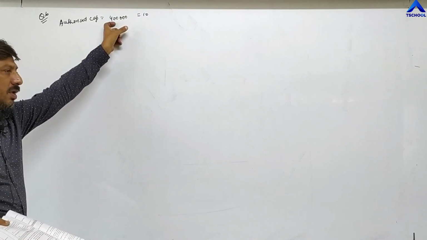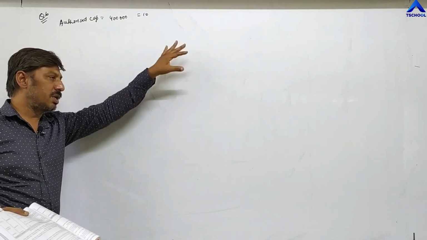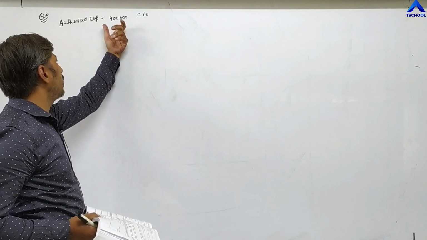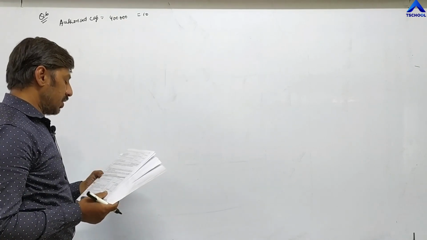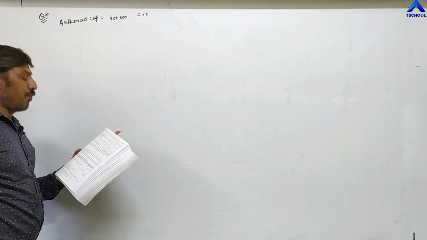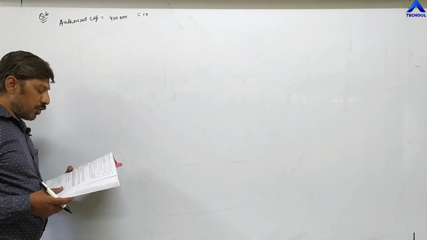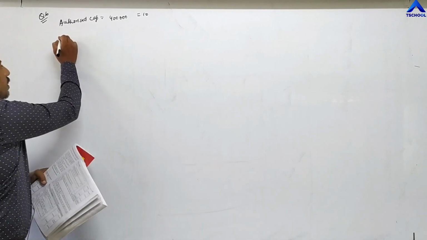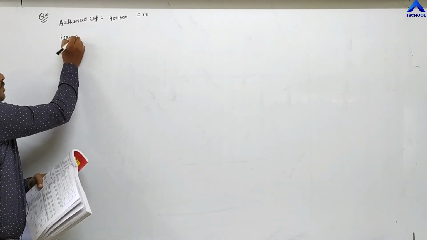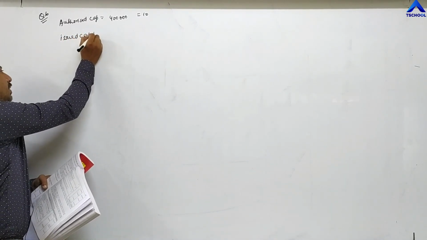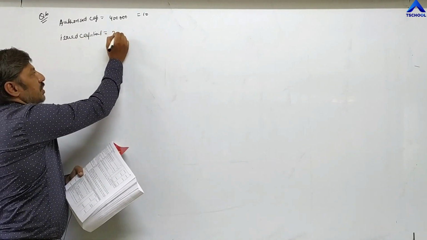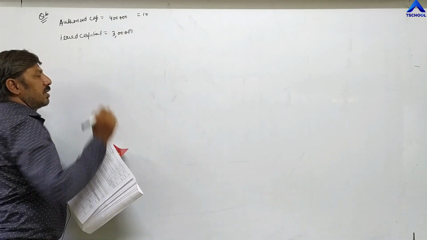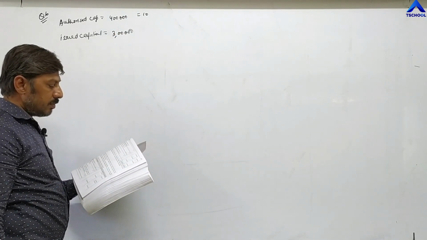This authorized capital, in practical questions, in journal entries, we are not required to concern with. We have to consider issued capital. How many shares have been issued? So out of 4 lakh shares, the company issued 3 lakh equity shares.